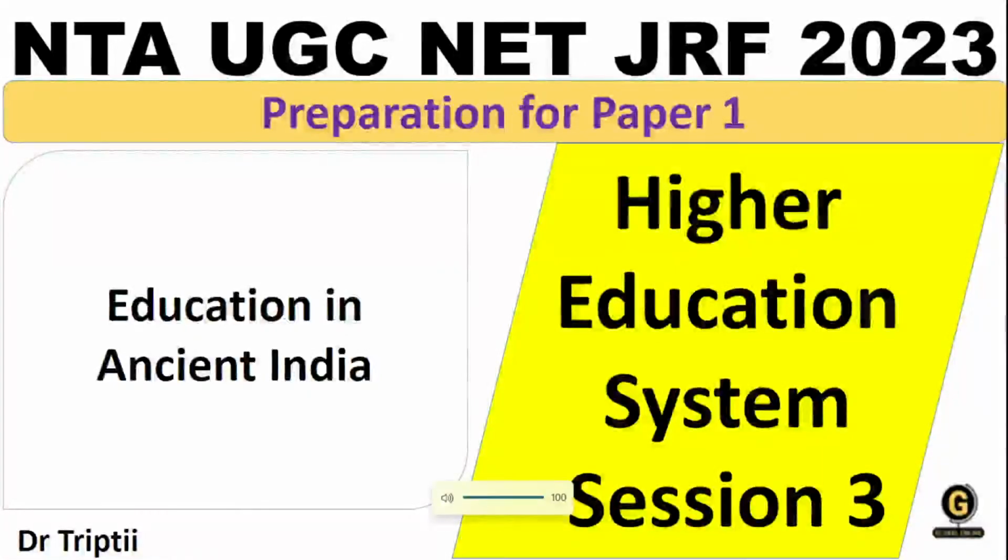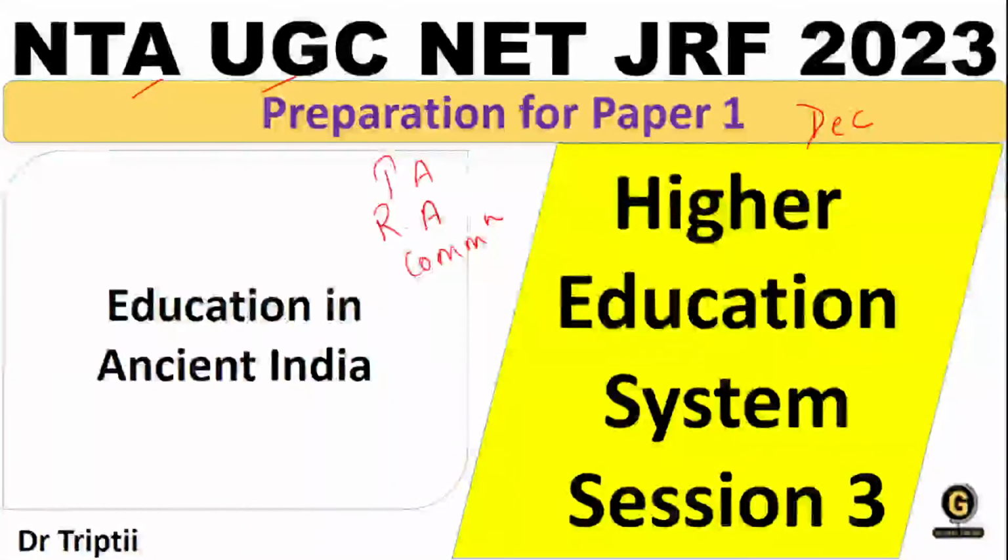Welcome to Global Online, and yes, here we are back with our next session on NTA UGC-NET JRF for 2023, that is for your December cycle 2023, wherein we have started with our preparation for paper 1. The topic we have taken for paper 1 is higher education system, and this is our fourth topic. Prior to this, we have completed teaching aptitude, research aptitude, and the communication unit, and this is the fourth unit which we are doing, that is higher education system.